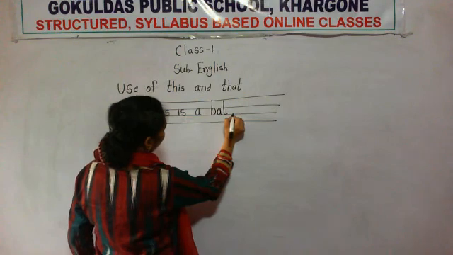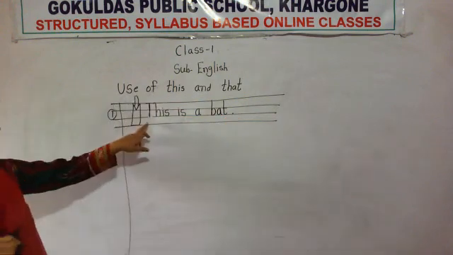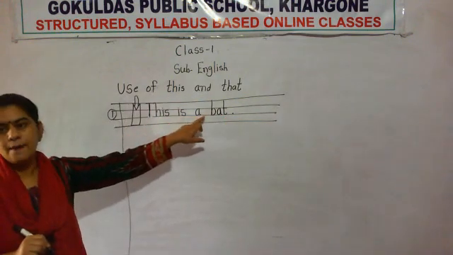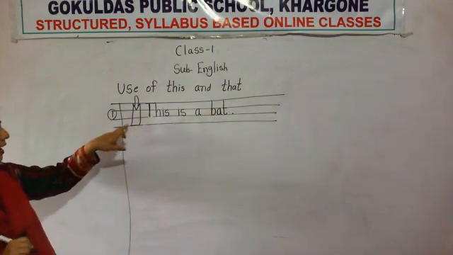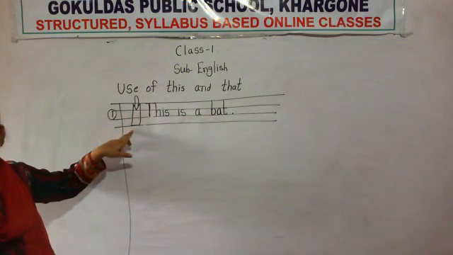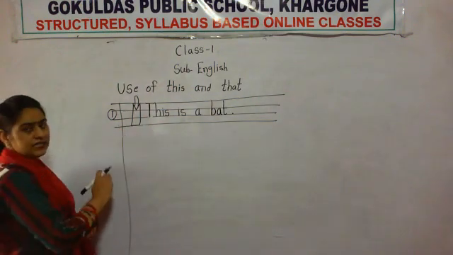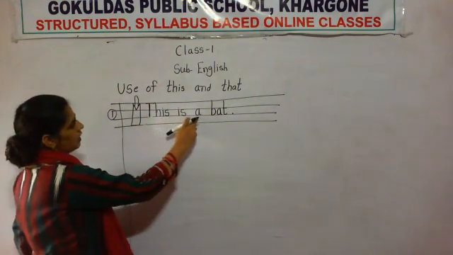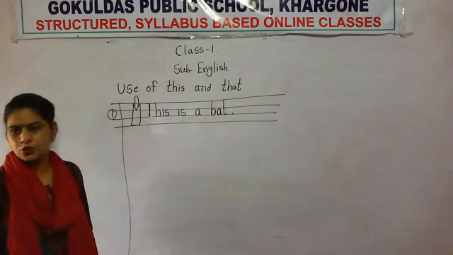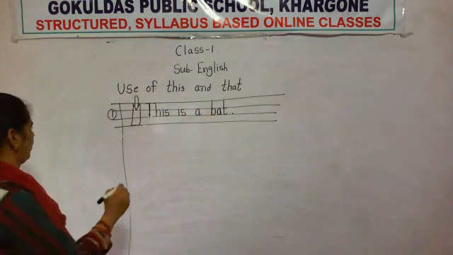Full stop. Because I had drawn only one bat here, and it is near. So this is a bat. Like this you have to write in your notebook.